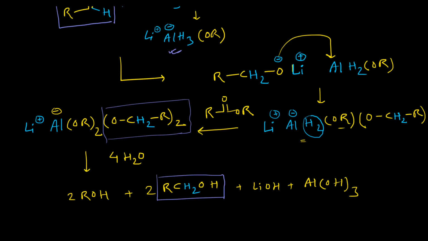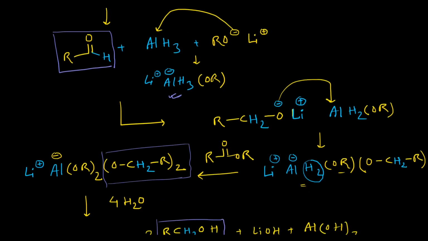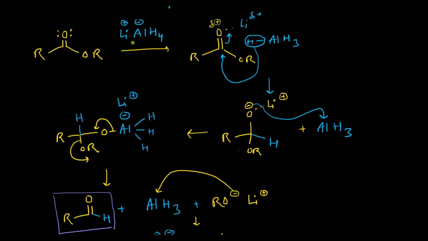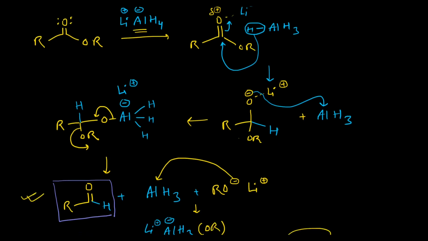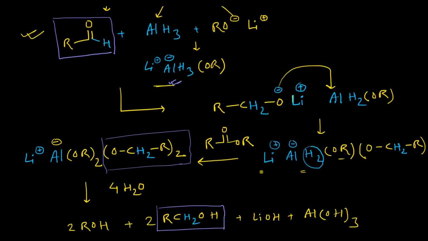So here if we quickly look at the stoichiometry of the reaction, then we can easily understand that one molecule of lithium aluminum hydride can reduce two molecules of ester. At first it is reducing one ester compound and producing this particular intermediate.